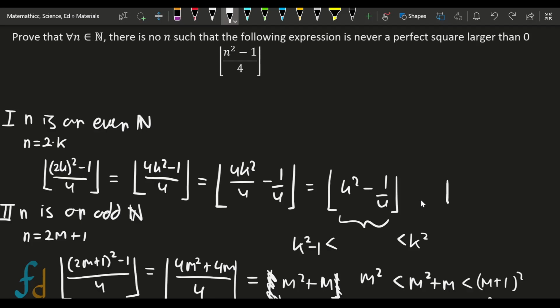Thus, we proved that the floor of n squared minus 1 all over 4 is never a perfect square larger than 0.